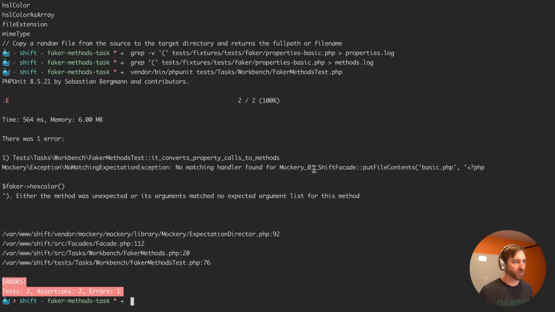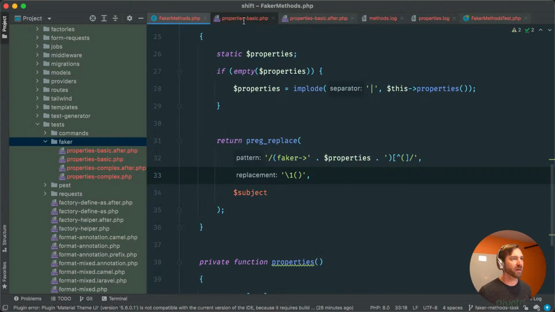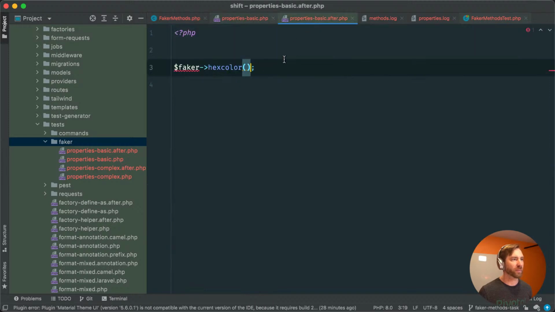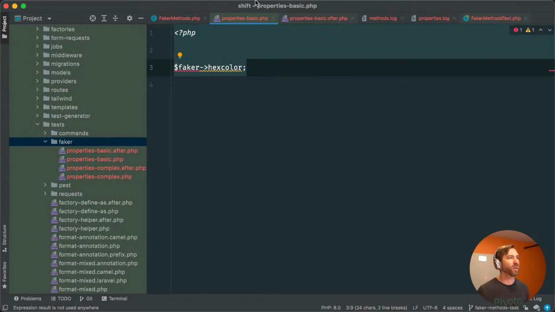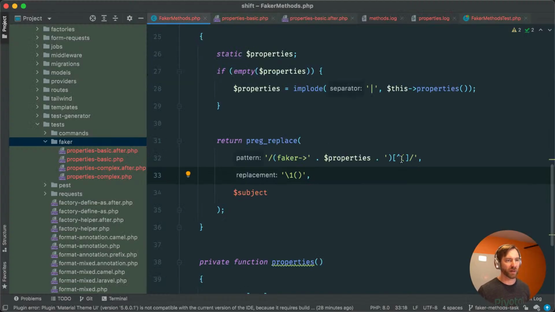Okay, so no matching handler found for faker hex color. Okay, what did we mess up? Faker hex color, faker hex color, file put contents. Oh, because again, we are missing whatever we captured here. So we're gonna need to put that, whatever we did capture, there on the end.